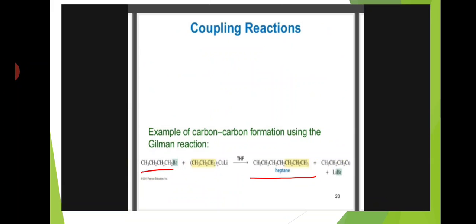Next, coupling reactions. An example of carbon-carbon bond formation is the Gilman reaction. Here 1-bromobutane, CH3CH2CH2CH2Br, reacts with lithium dipropylcuprate in the presence of THF and forms heptane. This is a Gilman reaction. Here a new bond between two carbons forms. This is called a coupling reaction.